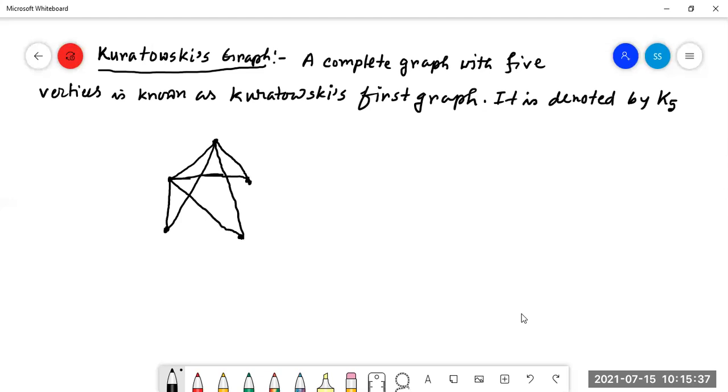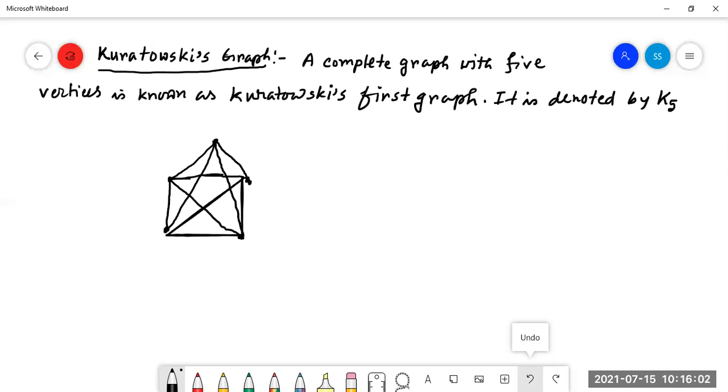Now for this, there is no edge. Now from here, first to last, all the edges are there. So we are going for this. This is called Kuratowski's first graph.